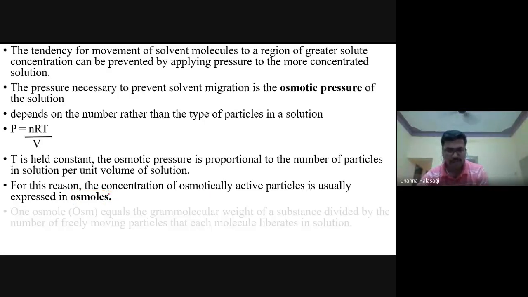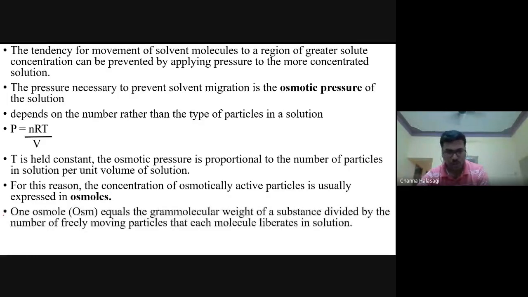Now, 1 osmole is equal to the gram molecular weight of the substance divided by the number of freely moving particles that will liberate or dissociate in the solution. Suppose you are taking HCl, HCl will immediately get dissociated to H plus and Cl minus.